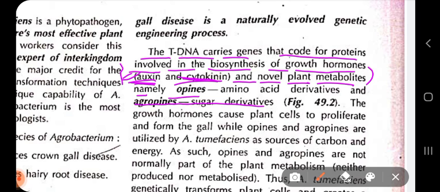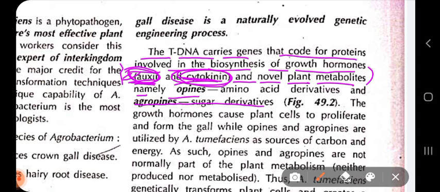Abnormal growth of cells leads to the formation of tumor. It is because of auxin and cytokinin in abnormal concentration, which express within the plant cell genome after the tDNA is introduced into it. Abnormal secretion of auxin and cytokinin leads to the formation of tumor within the plant.